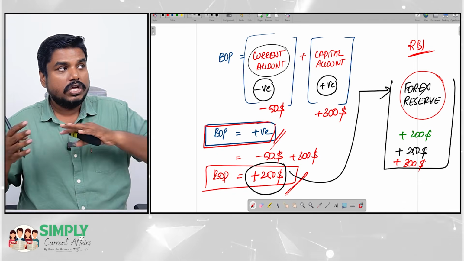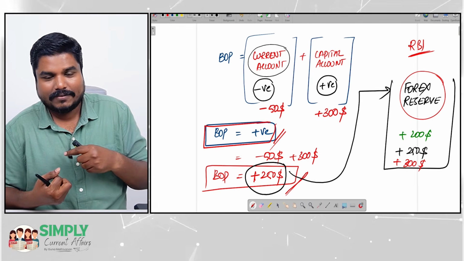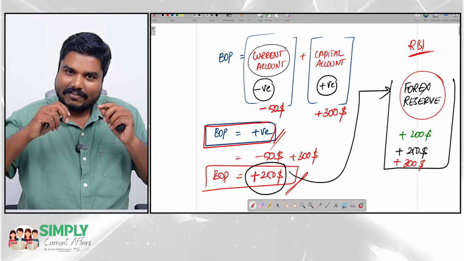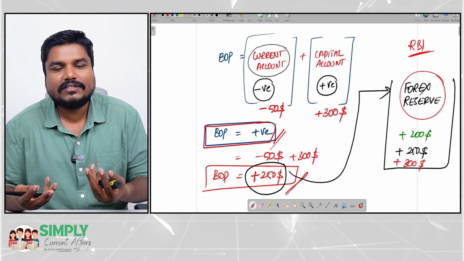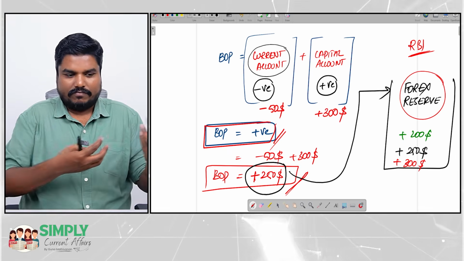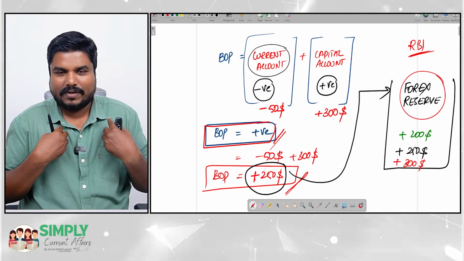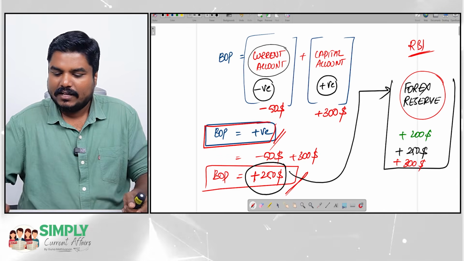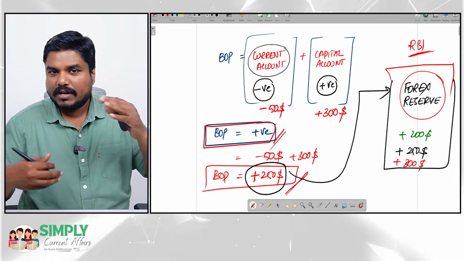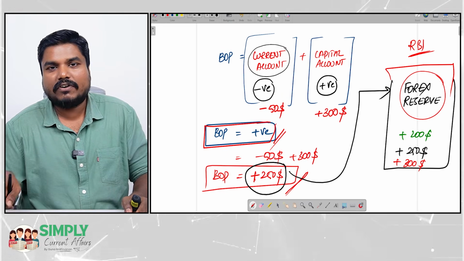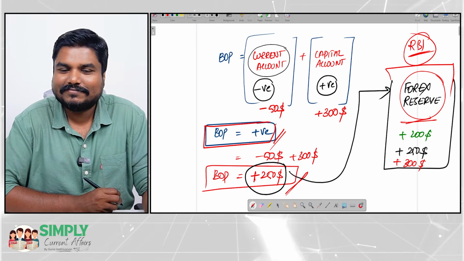Okay, so for example, Guna is exporting something for which Guna is getting $1,000. That $1,000 I will actually give to RBI and I will get rupees, because in India, whatever dollars I am getting, I will give to RBI, I will get the rupee back. Okay, just keep that in mind. But understand the concept. The surplus of balance of payments will enter into Forex Reserve, and that reserve will be maintained by Reserve Bank of India.